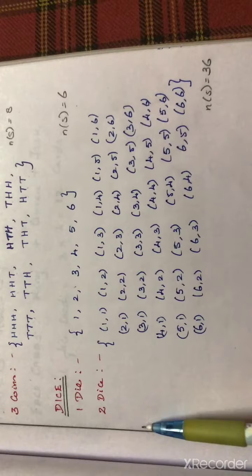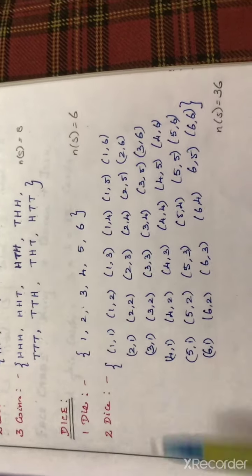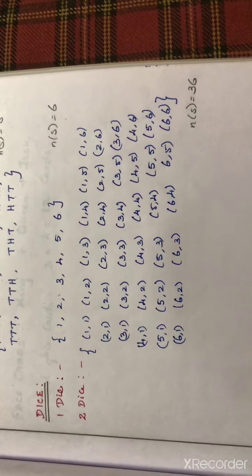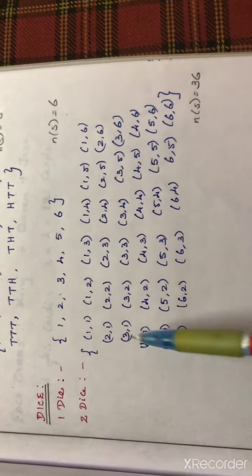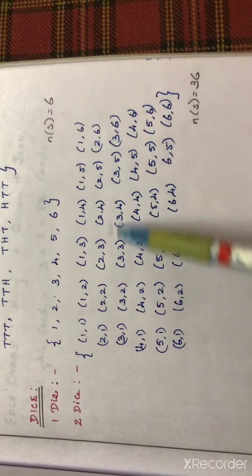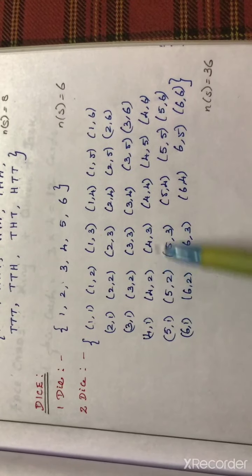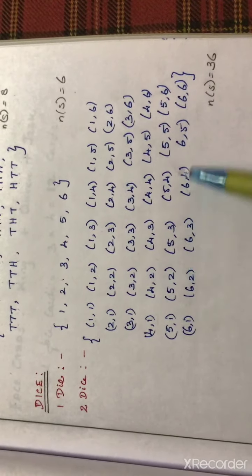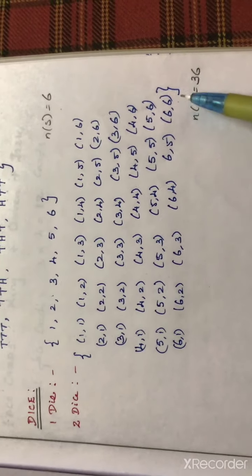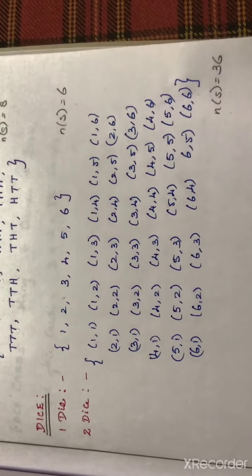When 2 dice are thrown simultaneously at the same time, what are the outcomes you will get? All these you learned in class 8 and 9, and we come across them again in class 10. So what are the possible outcomes? (1,1), (1,2), (1,3), (1,4) and so on; (2,1), (2,2), (3,1), (3,2) and so on; (4,1), (4,2), (5,1), (5,2) and so on; (6,1), (6,2) like that, and the end is (6,6). So n(S) total here is 36.